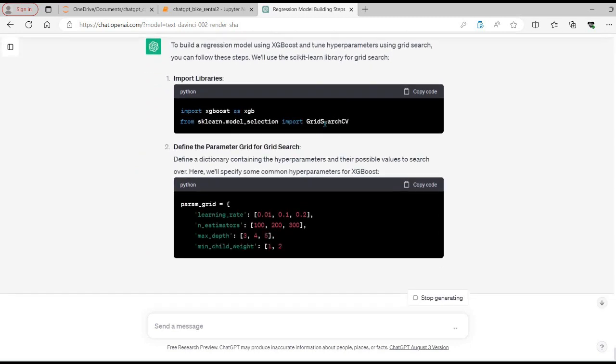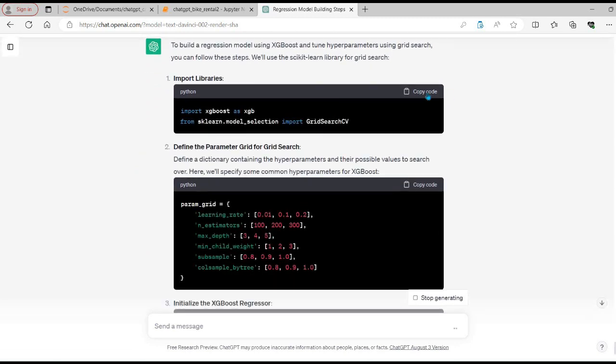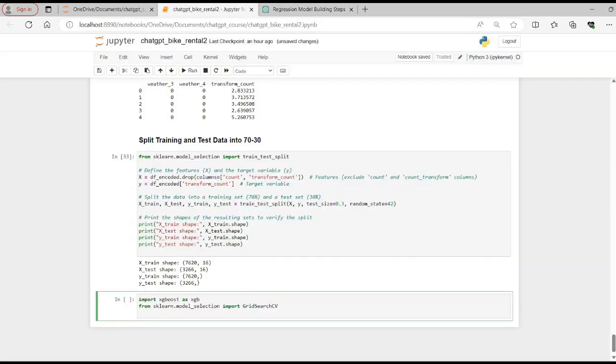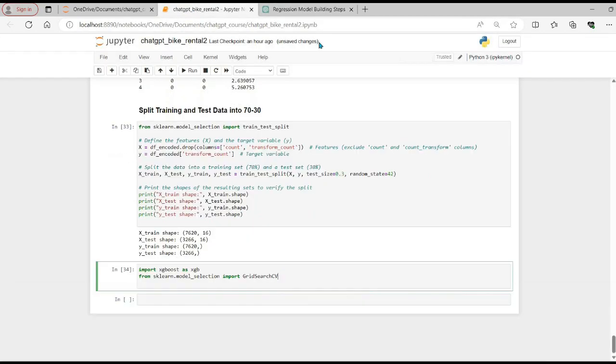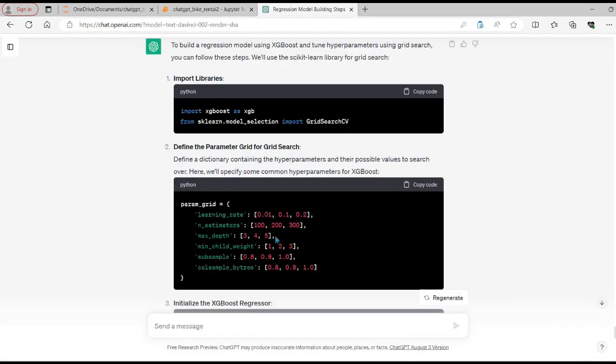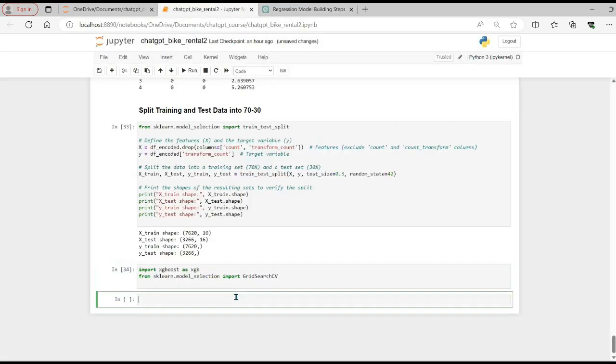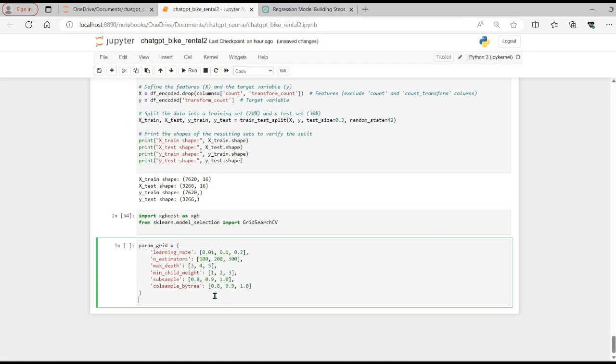So it has started, using the GridSearchCV method to find the optimal hyperparameters. So let's run this command and let's copy the next part. It's using 6 hyperparameters and these are the possible values it's giving. So let's copy this code. For this exercise, ChatGPT has suggested some of the popular hyperparameters, these 6 ones.